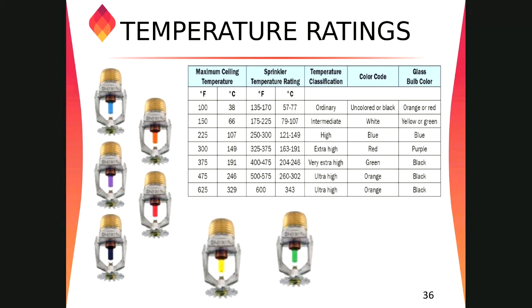We came to the temperature ratings now, right? The temperature rating for the sprinkler system starts from 57 to 77. We have ordinary temperature ratings 79 to 107, then intermediate 121 and higher, highs, extra highs and ultra highs. So these are very high area applications. This is not common, as we can see.